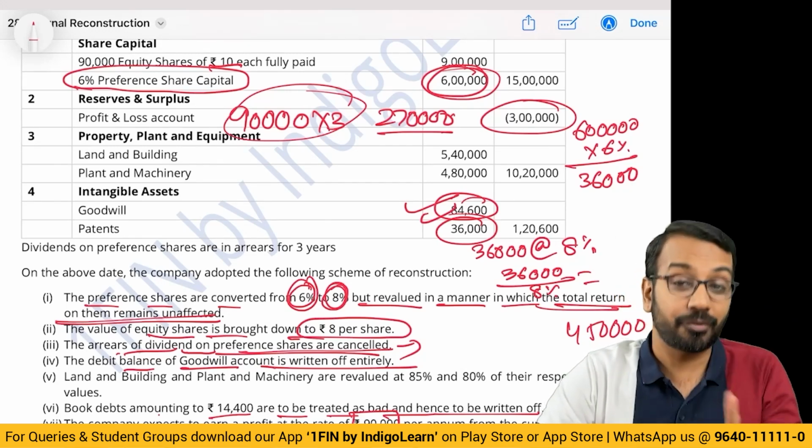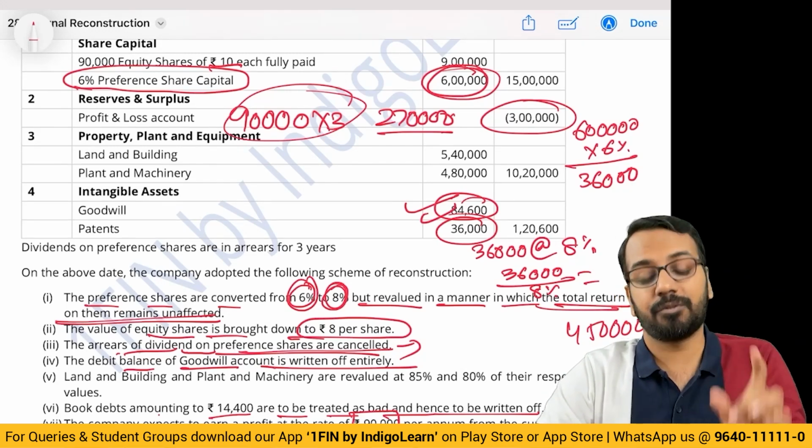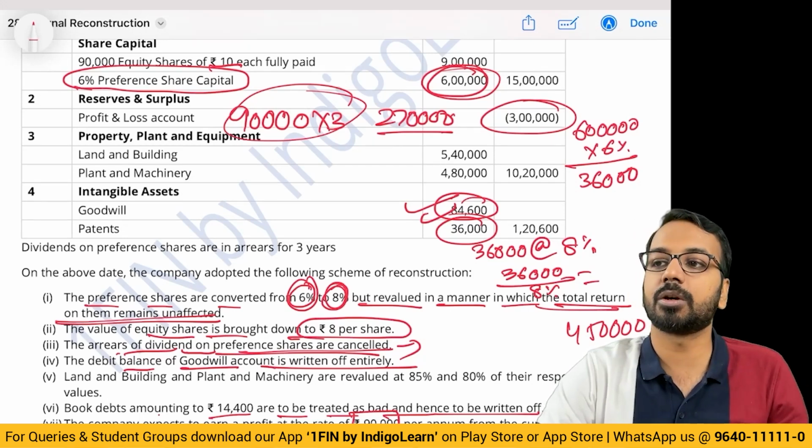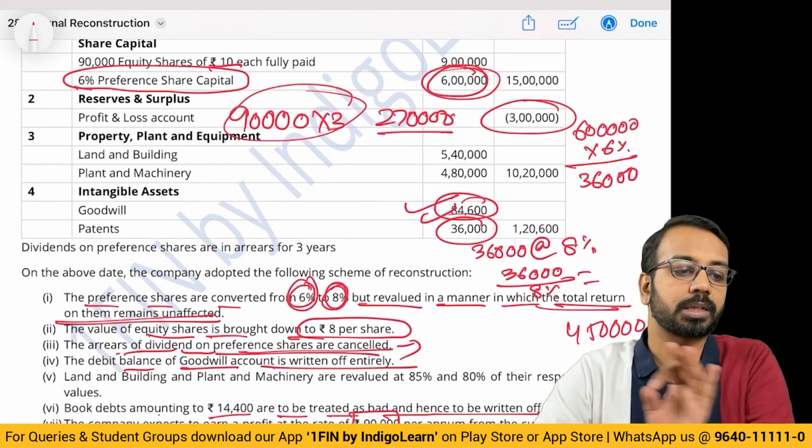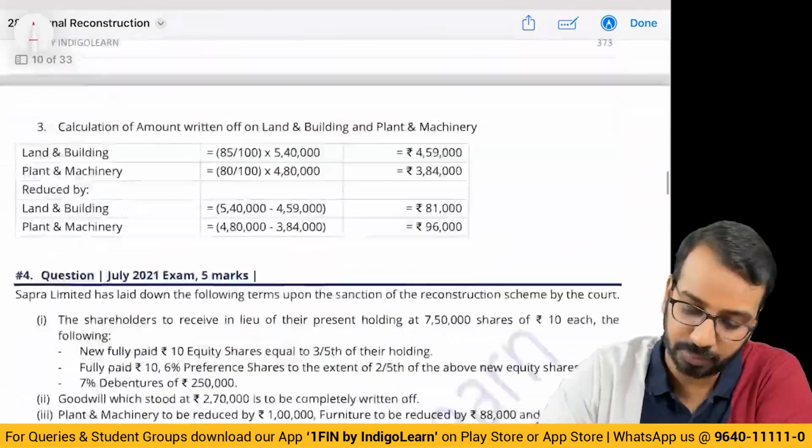And even if, I'm telling you once again, even if you leave out one question, you miss out one question, don't worry about that. You will be able to score good marks out of it. Okay, it's a very simple question, 5 marks.